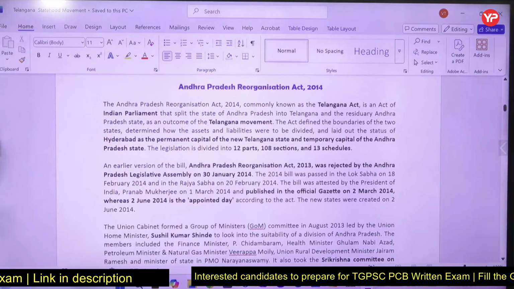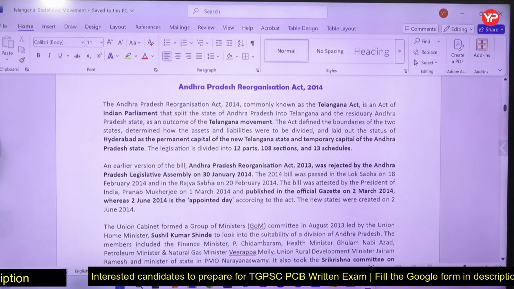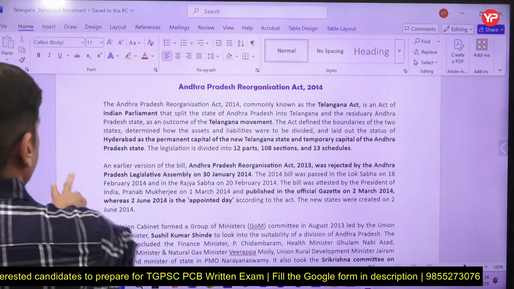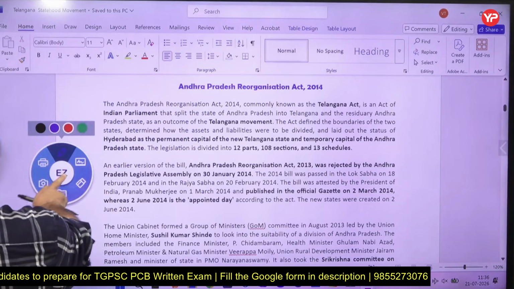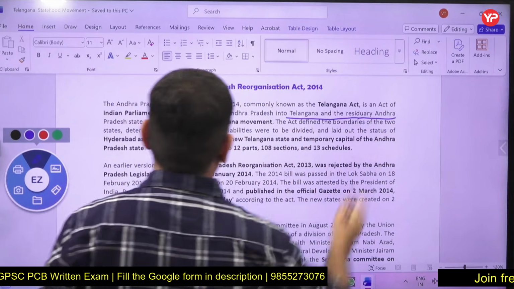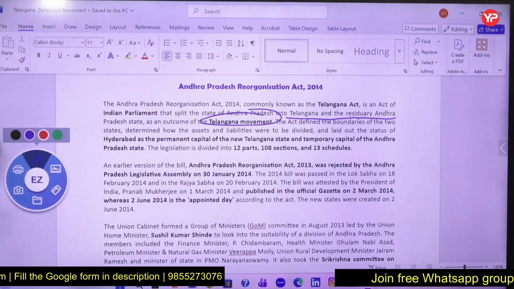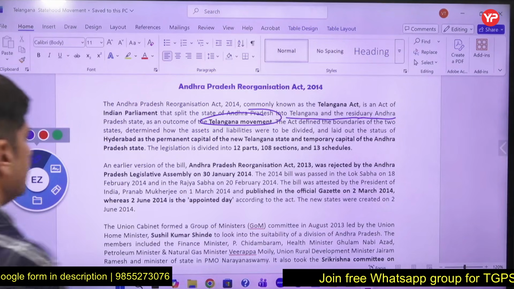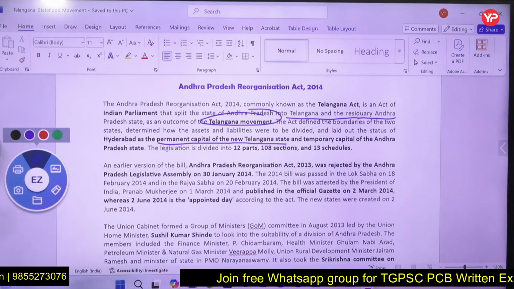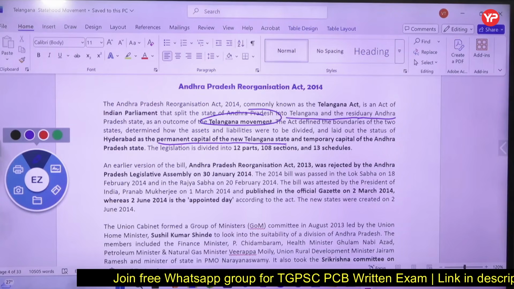Now let's talk about the content, and now read it carefully, friends. The Andhra Pradesh Reorganization Act, commonly known as the Telangana Act, is the act of the Indian Parliament which splits Andhra Pradesh into Telangana and Andhra Pradesh. This is called the Telangana movement, and two states were carved out. Hyderabad was for the time being the capital for both the states, but for Telangana it became the permanent capital, and for 10 years Hyderabad was to be the capital of Andhra Pradesh also.